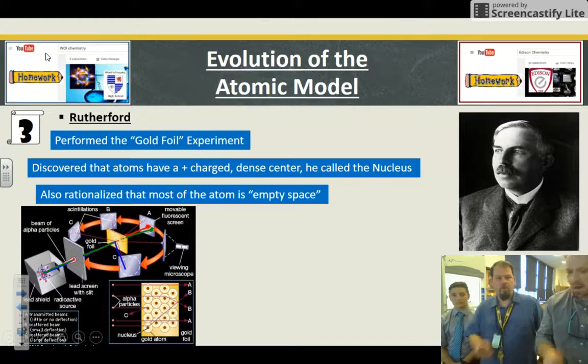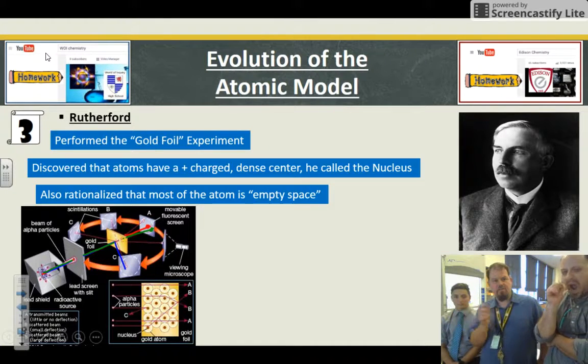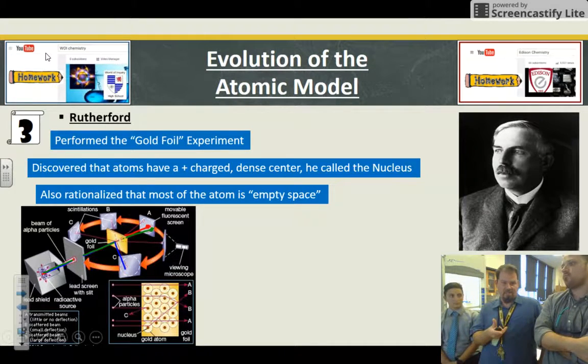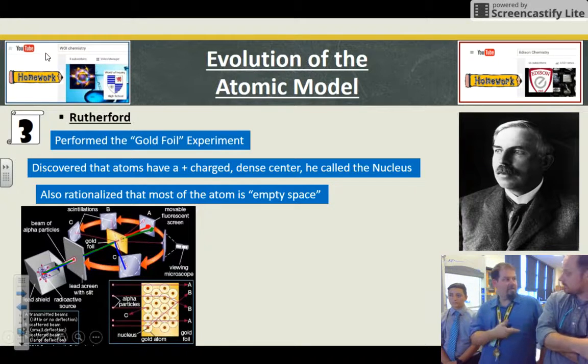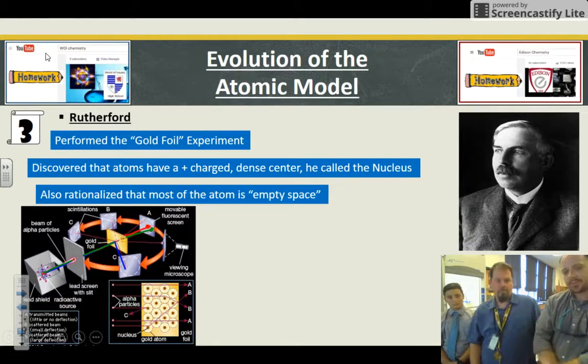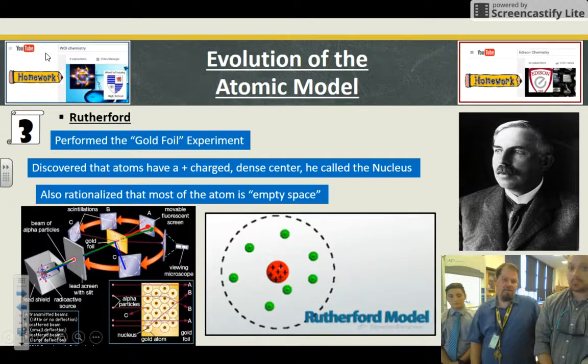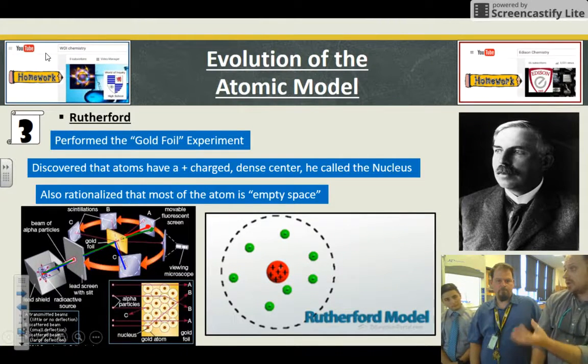So the one piece I drew in green that's deflected is the one that comes near the nucleus. Positive and positive repel. So if it was a direct hit, it repelled it. That's where the dense comes in, and the repel is the positive charge interaction. And there's kind of his model. He's got the nucleus and electrons around it, but mostly a whole lot of nothing.